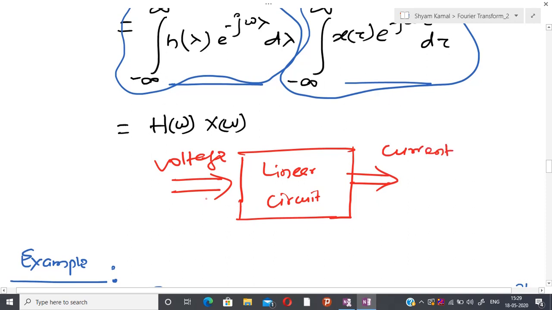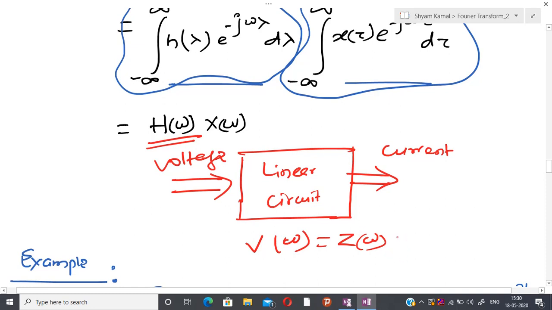Due to that reason, if you remember, sometime before I have written that V(omega), which is the Fourier transform of the voltage signal v(t), is equal to Z(omega) times I(omega), where Z(omega) behaves exactly like H(omega) and is called impedance.